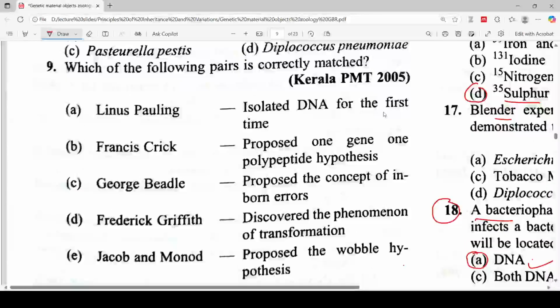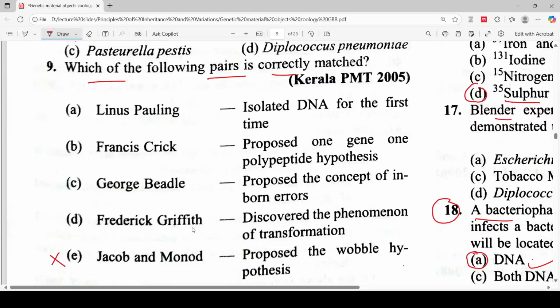So here is another question. Which of the following pairs is correctly matched? Option: Jacob and Monod proposed the Weibull hypothesis. So this option is not correct.